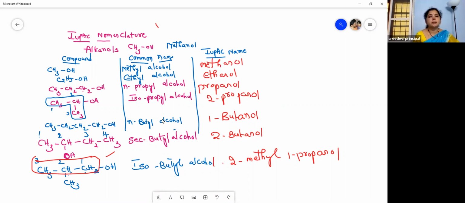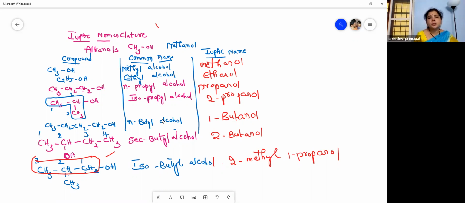Ethyl alcohol, methyl alcohol, like that. So that is a common name. And what is the IUPAC name? The IUPAC name of these alcohols is alkanols, ols. Alkane means the alkyl group, and ol, alcohols. The end word is ol, right? So the root word is ol.